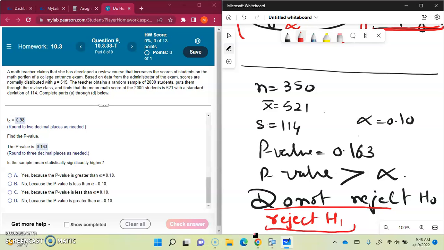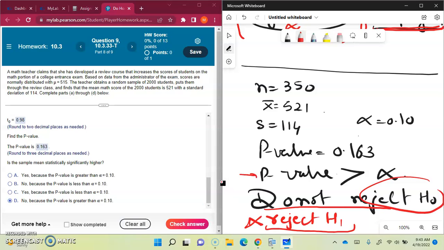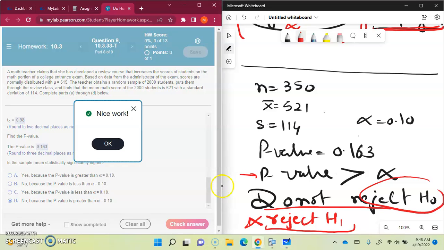So we are going to say it's not statistically significantly higher. So is the sample mean statistically significantly higher? We're going to say no, because we are leaning towards H naught and the higher portion we are rejecting because H1 said it is higher. We are rejecting that. So it's no, because the p-value is more than 0.10. So this is the answer.